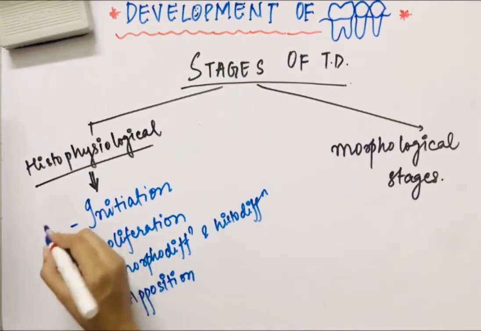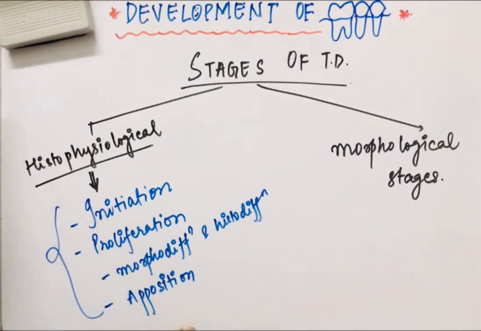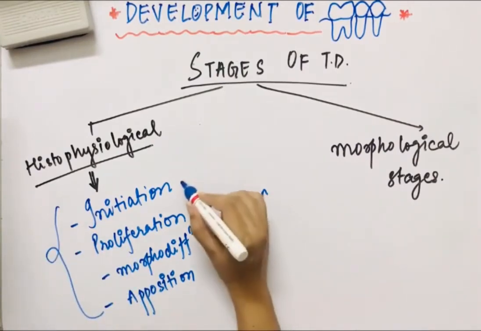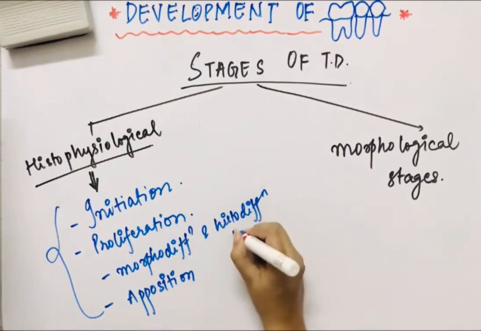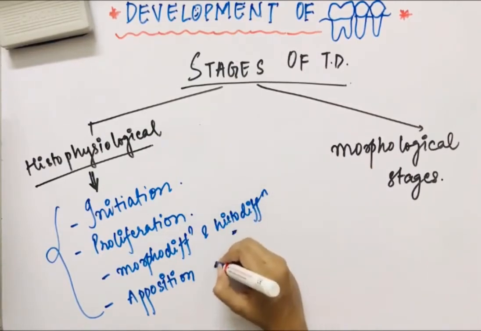So these are the histophysiological stages of tooth development.